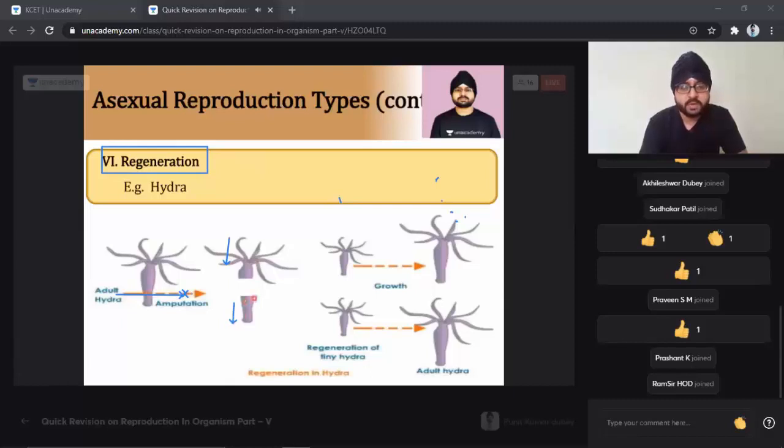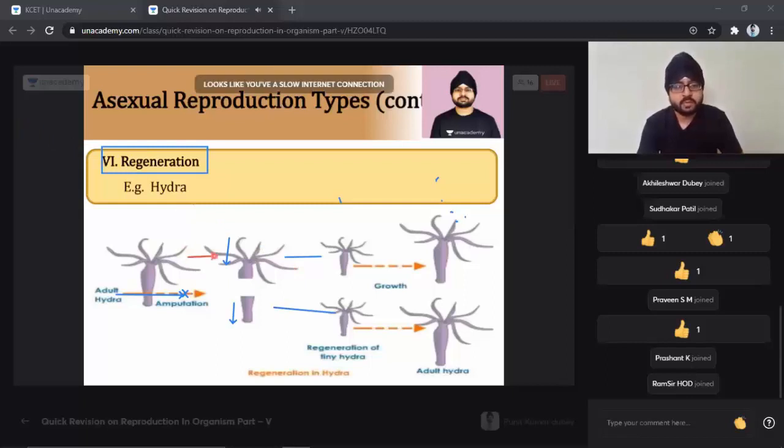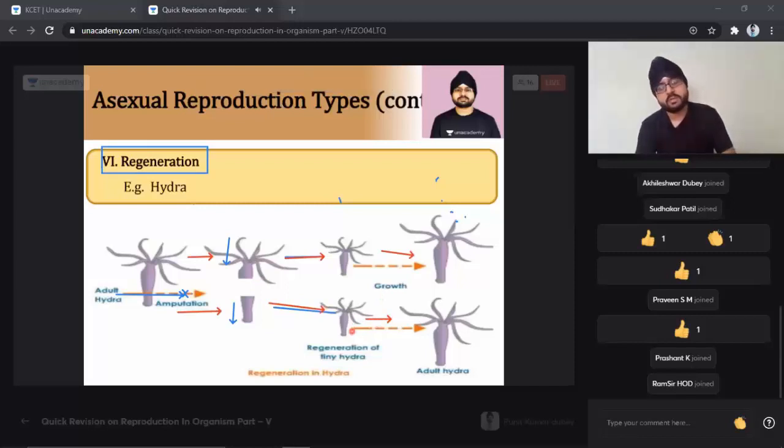They completely develop into the parent type, and through this parent type they again grow into the adult. That is how we get the hydra.